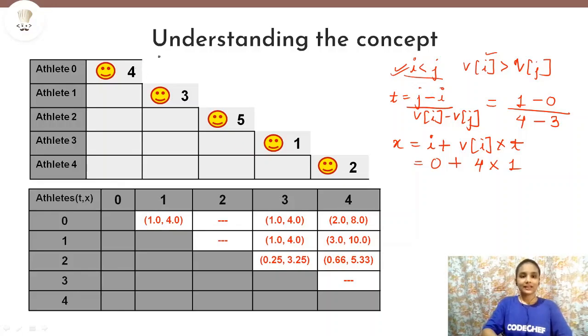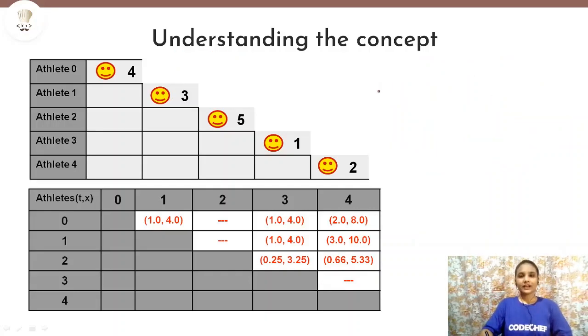The velocity of athlete 0 is 4, but the velocity of athlete 2 is 5, so it is less. That is why this condition became false, and if any of these conditions, i less than j and v of i greater than v of j, becomes false, then these two athletes will never intersect. So that is why where you see a blank, it means that this pair of athletes will not intersect.